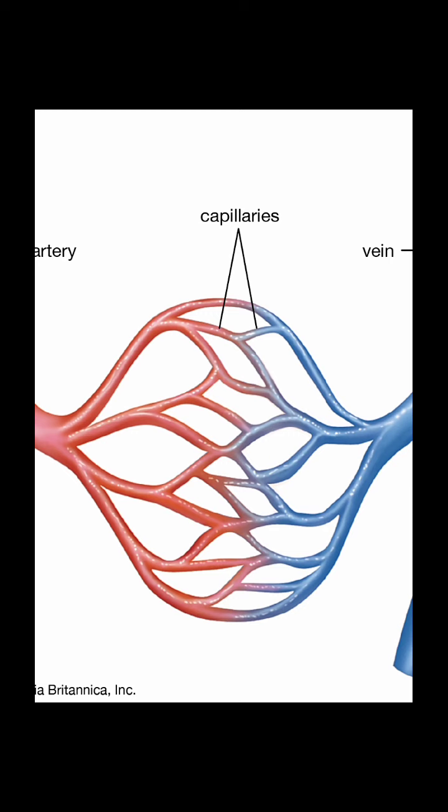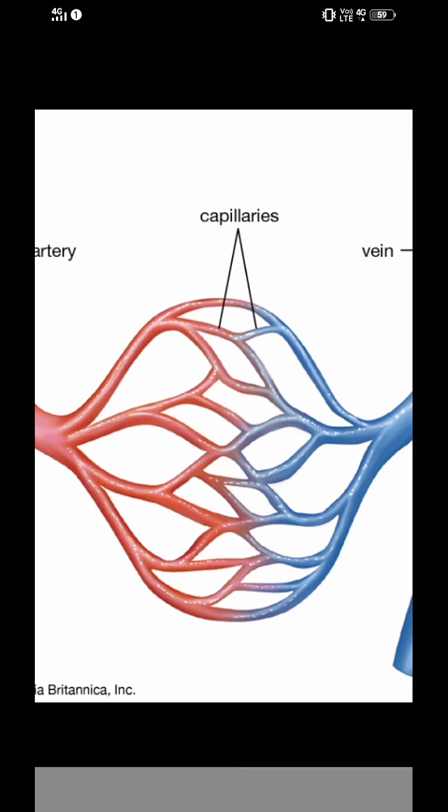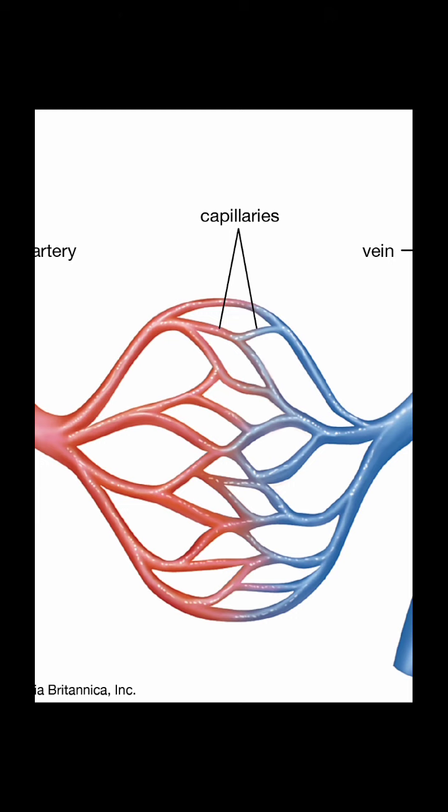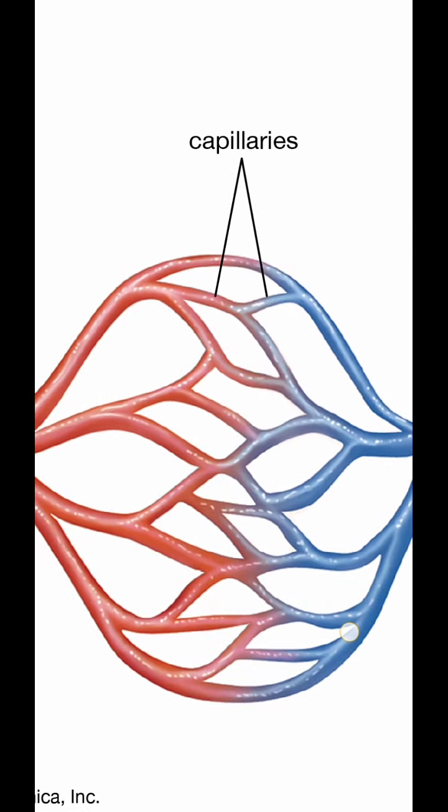Understood? Now, oxygen, carbon dioxide, nutrients and wastes are exchanged between the blood and the tissues through the thin walls of capillaries. What type of fluids transport through the thin walls of the capillaries? Those are oxygen, carbon dioxide, nutrients and wastes. Oxygen is a gas, carbon dioxide is also a gas. Some nutrients and wastes are also exchanged between the blood and the tissues through the thin wall of the capillaries.